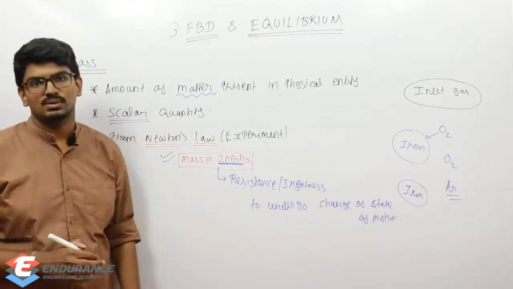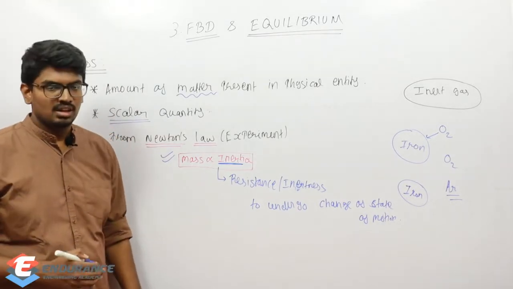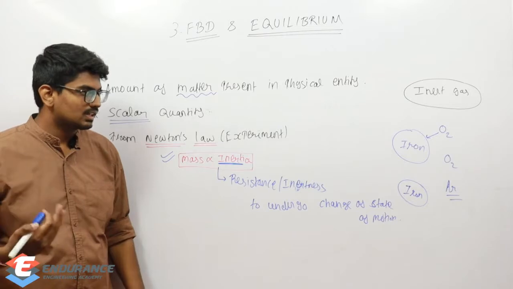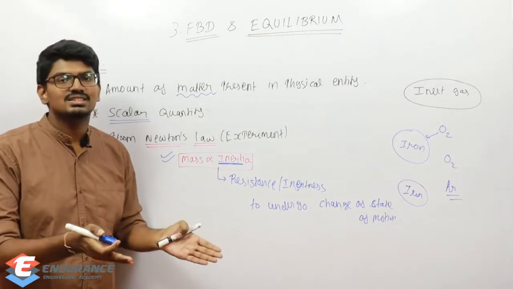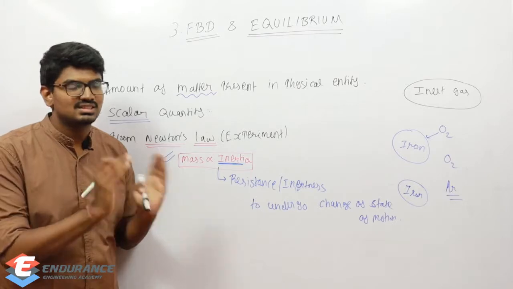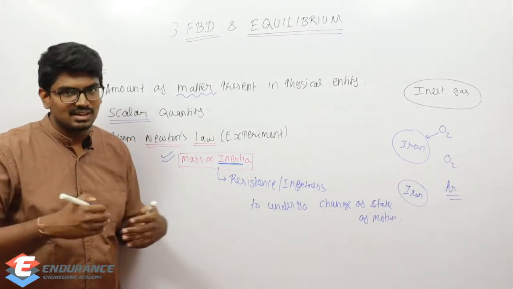I will give you some examples so that you can understand it in a much better way. So resistance or inertness to undergo the change of state of motion. It won't change its state of motion easily. There will be some resistance against changing its state.